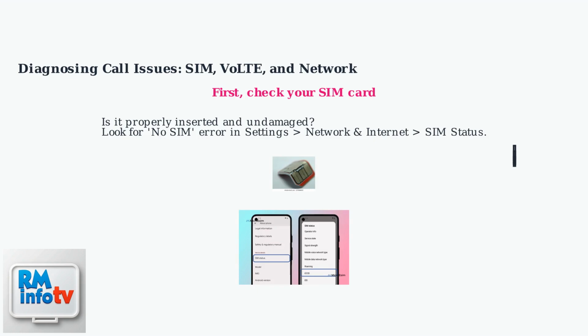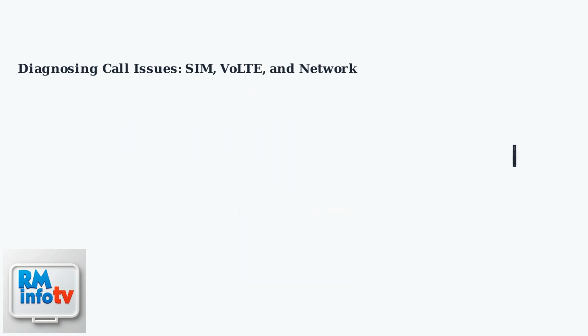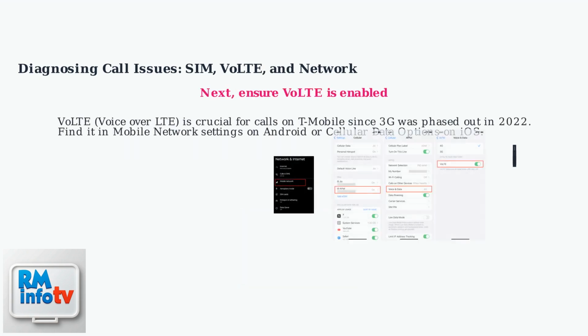Look for a no SIM error in your phone's settings under Network and Internet, SIM status. Next, ensure VoLTE, Voice over LTE, is enabled. This is crucial for call quality on T-Mobile since they phased out 3G in 2022. Find the VoLTE setting in your mobile network settings on Android or cellular data options on iOS.